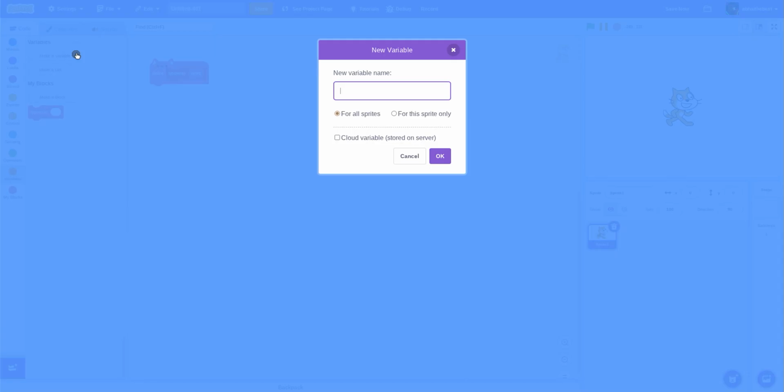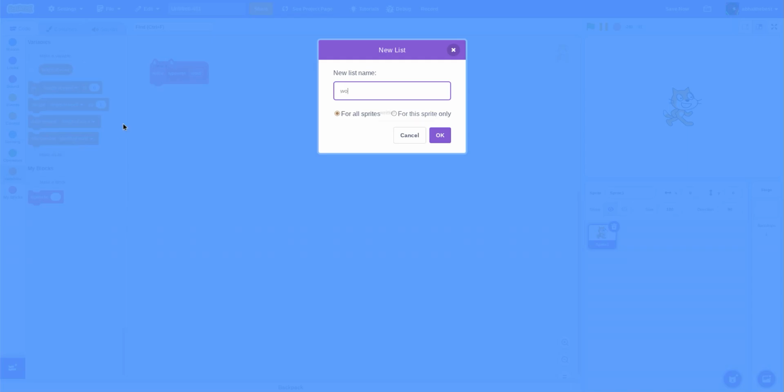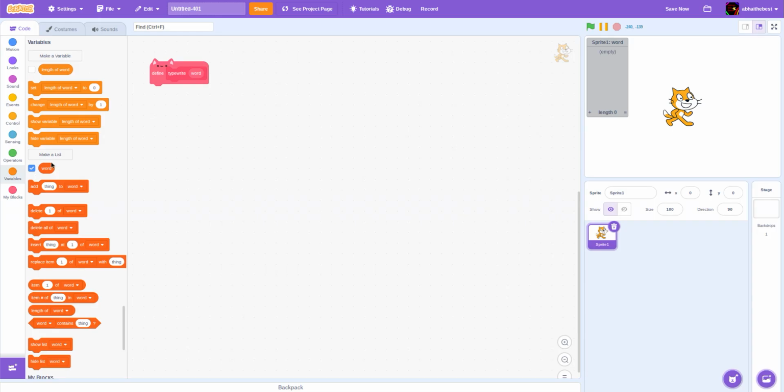First, make a new variable and call this variable length of word, for this sprite only. Make a new list called word, for this sprite only. Both for this sprite only.